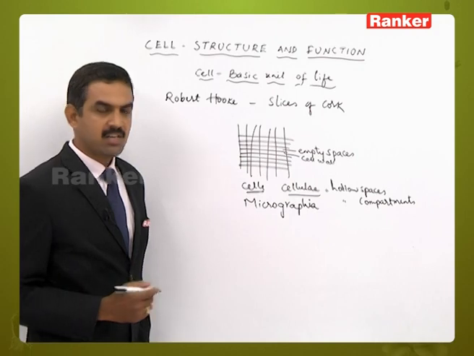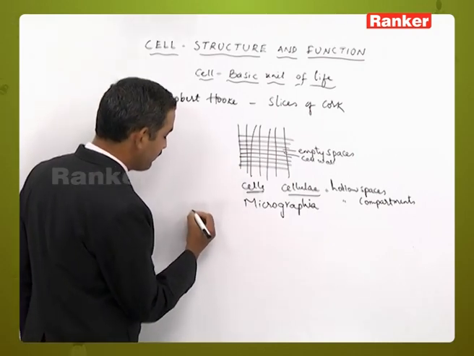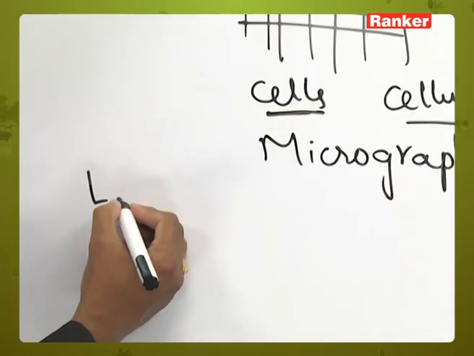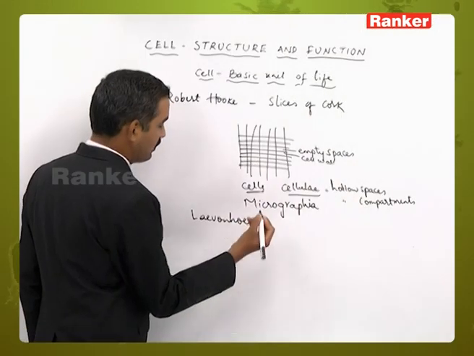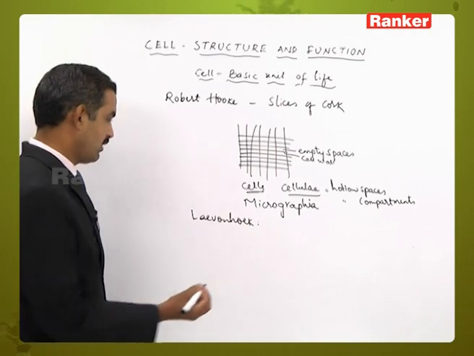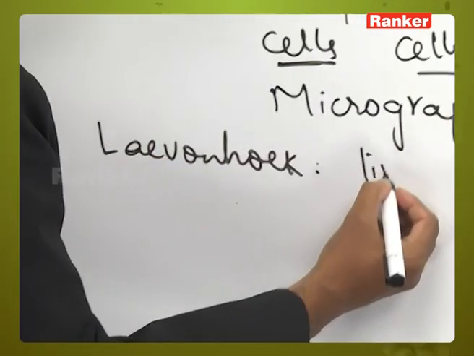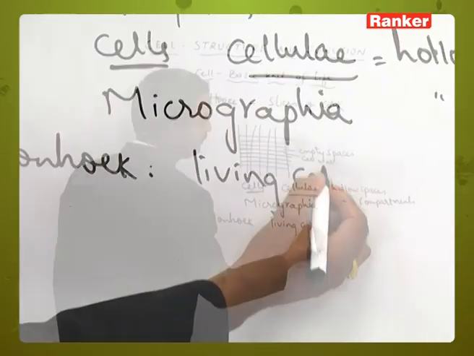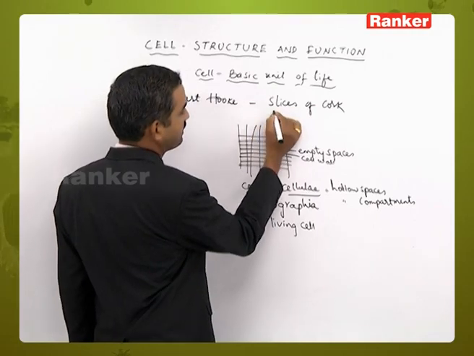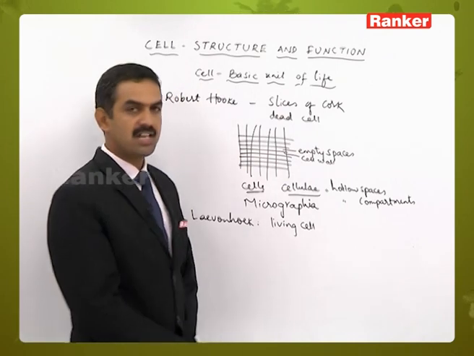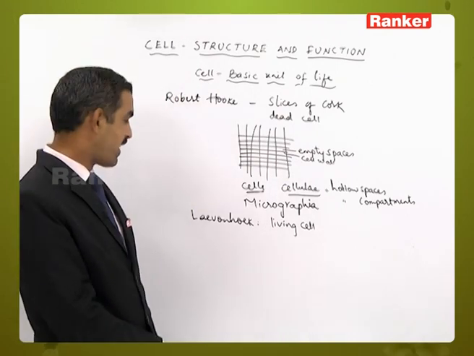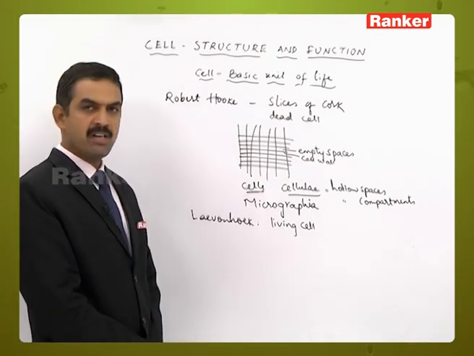Then the next discovery related to the cells is by the scientist Leeuwenhoek. He discovered the cell in living condition. Whatever cell was discovered by Robert Hooke was a dead cell, but for the first time a living cell was discovered and identified by Anton von Leeuwenhoek.